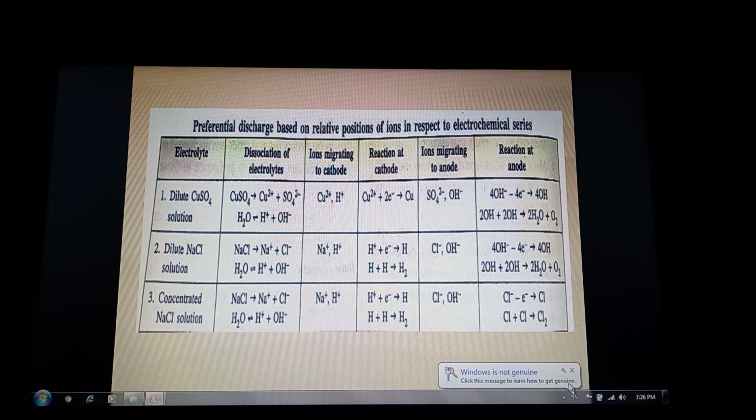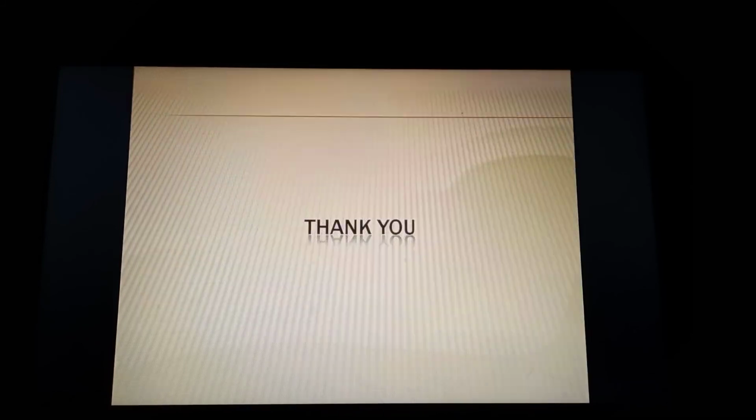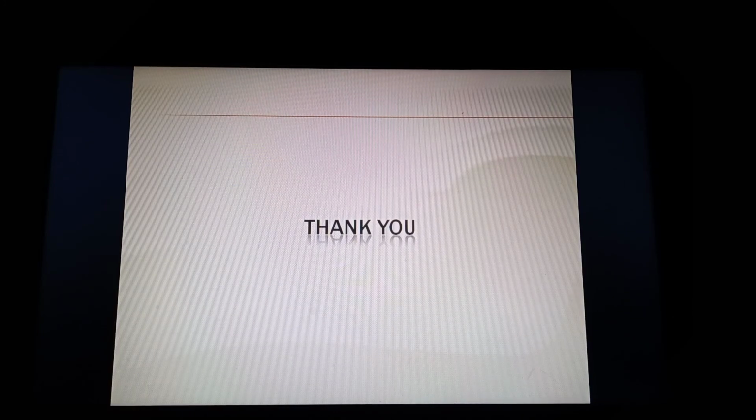So I hope it is clear. Please underline the observation, or this part of the table, reaction at the anode for dilute NaCl and concentrated NaCl. So that will be all for this topic, and the topic means this part, that is preferential discharge, and we will be continuing further. Thank you.